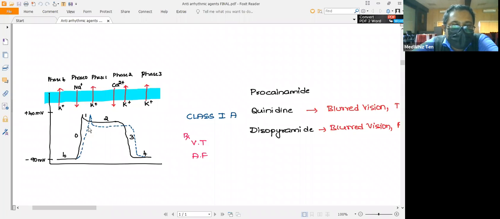But after administration of the drug, you can see that there is an increase in the time required to produce the same amount of amplitude of action potential. So there is an increase in the duration, so that there will be prolongation in the action potential duration. To understand this, I'll go to one more slide.